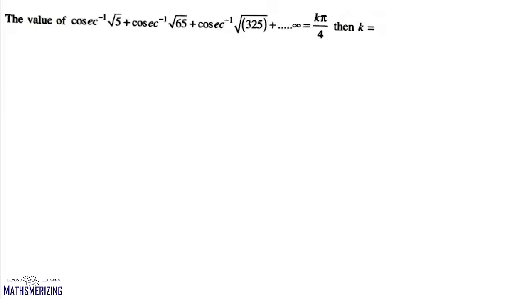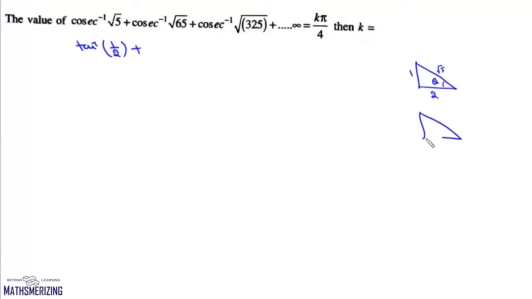Now here the problem is, we need to find the value of cosec inverse root 5, cosec inverse root 65, cosec inverse root 325, and it goes all the way up to infinite. Now what we'll do is, we'll change each of these expressions in terms of tan inverse. Now cosec theta is root 5. So this is theta, this is root 5, this is 1, and here this value will be 2. So we'll write this as tan inverse 1 by 2.